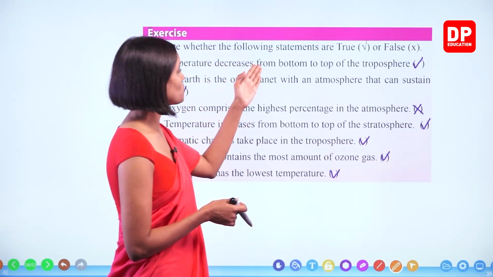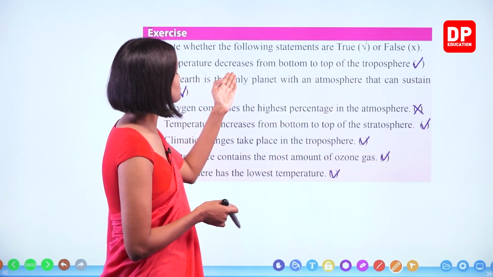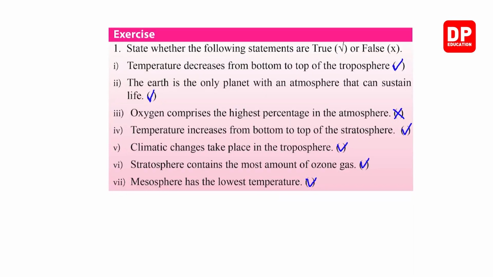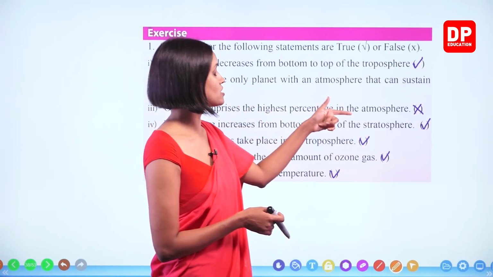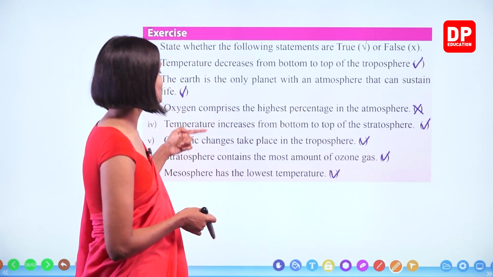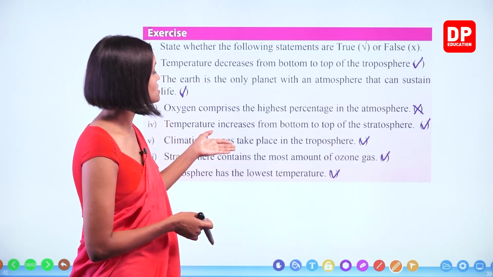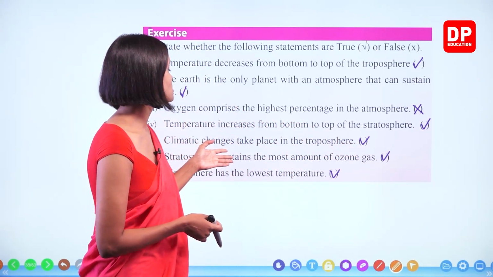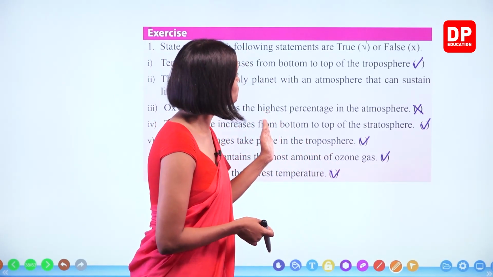Temperature decreases from bottom to top of the troposphere, correct. The Earth is the only planet with an atmosphere that can sustain life, correct. Oxygen comprises the highest percentage in the atmosphere, no. Temperature increases from bottom to top of the stratosphere, true. Climatic changes take place in the troposphere, true. Stratosphere contains the most amount of ozone gas, true. Mesosphere has the lowest temperature, true. Right, so we will move on to the next one.